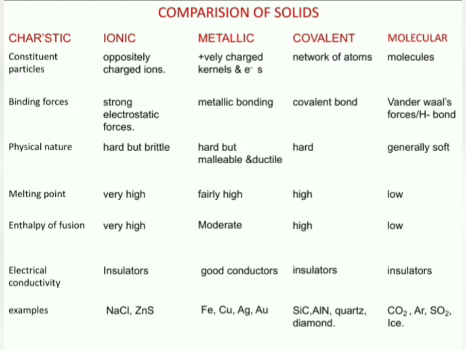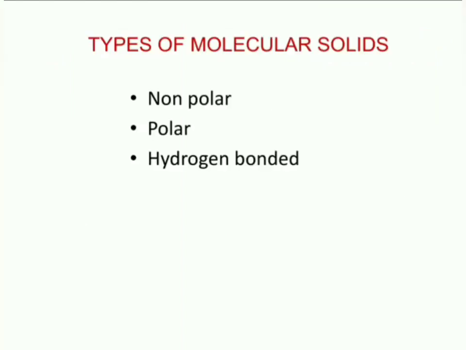Examples. For ionic solids, sodium chloride and zinc sulfide. For metallic solids, iron, copper, silver and gold. For covalent solids, silicon carbide, aluminum nitride, quartz, diamond. And molecular solids involve carbon dioxide, argon, sulfur dioxide and ice. Molecular solids are further classified as nonpolar, polar and hydrogen bonded. Let us see in detail about each solid.